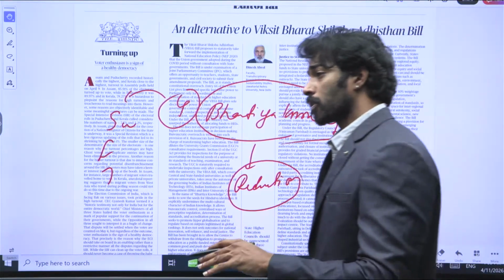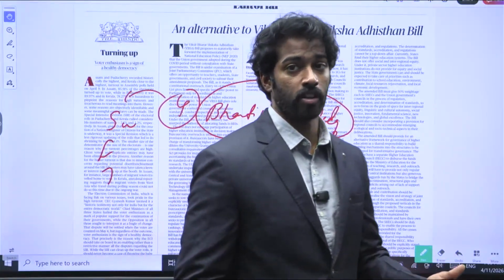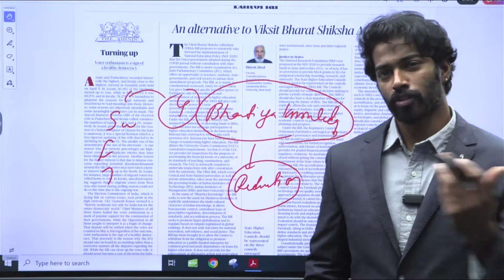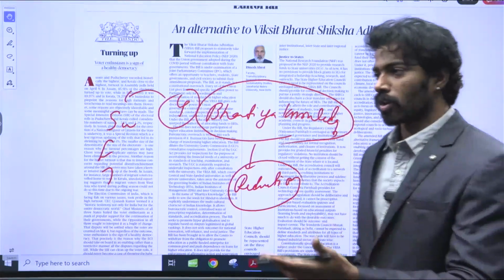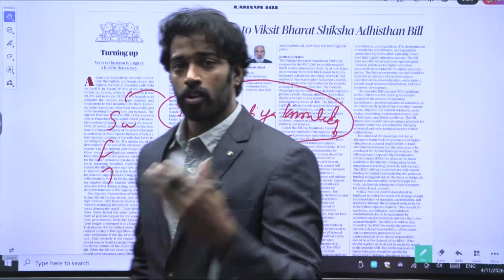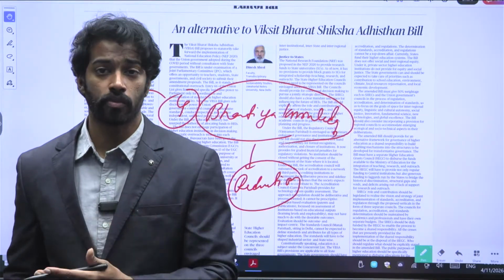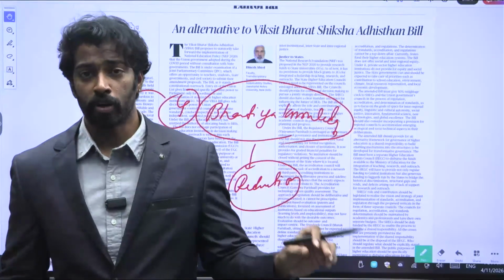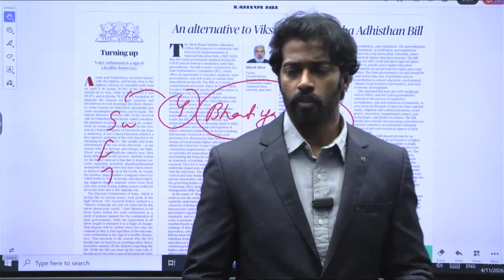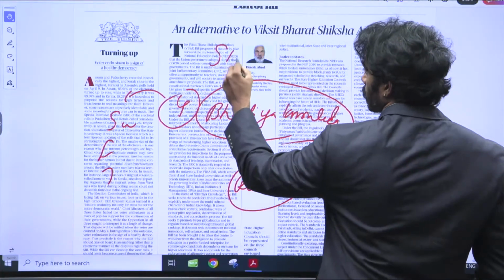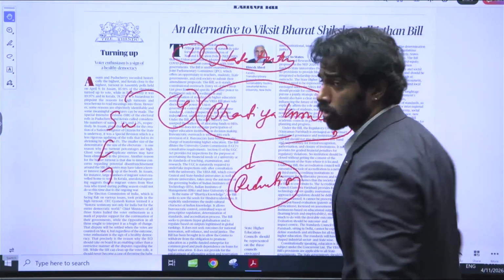So the author also tried to mention how we can ensure that these kinds of aspects are not there, right? Whenever there's a problem, there's always a solution. And the solution to the problem is the opposite of what you're doing. Whenever there is no reservation present in that particular bill, you actually give mandates for reservation, right? You add laws or clauses for reservation. And whenever there's no particular clause for public funding, you add clauses for public funding. These are all that you have to do. You have to bring in state authority. You have to consult the states, right? The first solution is you have to consult the states.